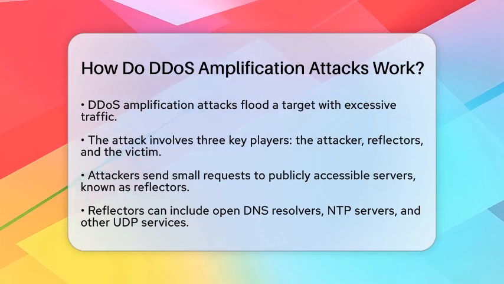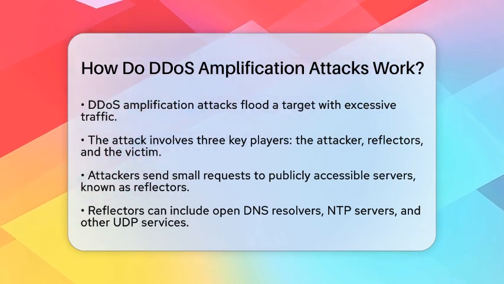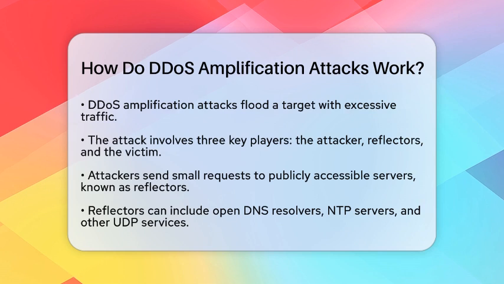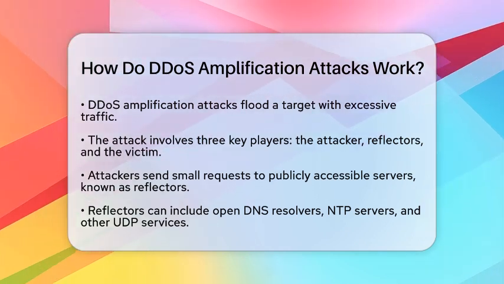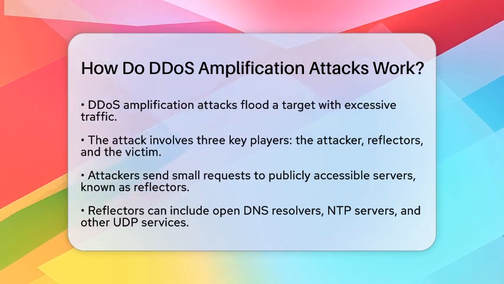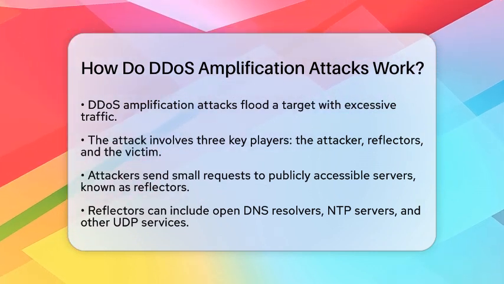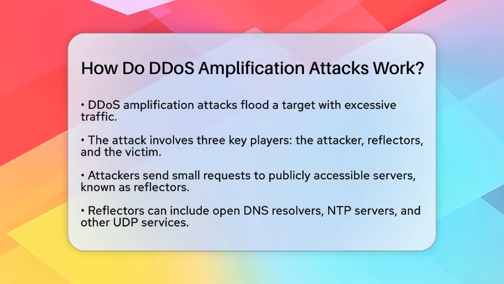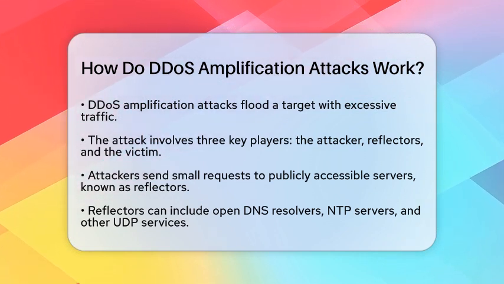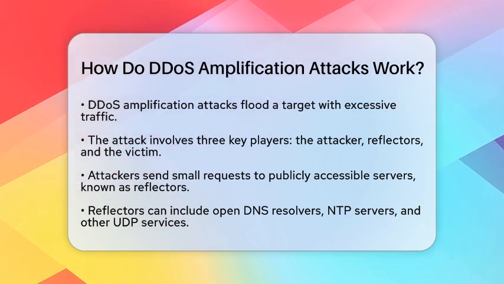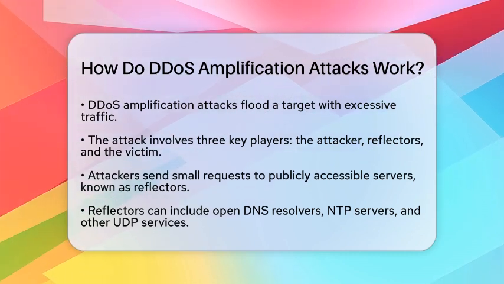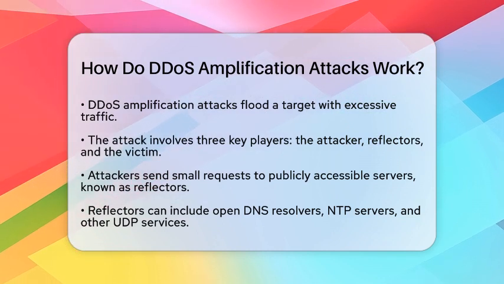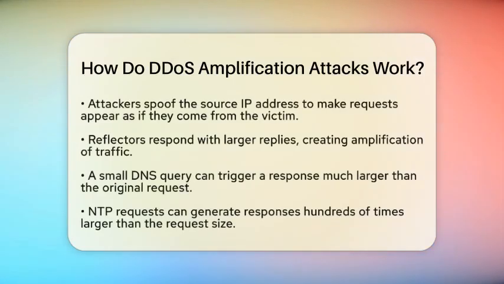The process involves three main players: the attacker, the reflectors, and the victim. The attacker starts by sending small requests to servers that are publicly accessible, known as reflectors. These reflectors can be open domain name system resolvers, network time protocol servers, or other services that use User Datagram Protocol. One key tactic here is that the attacker spoofs the source internet protocol address in these requests. This means they make it look like the request is coming from the victim's address instead of their own.